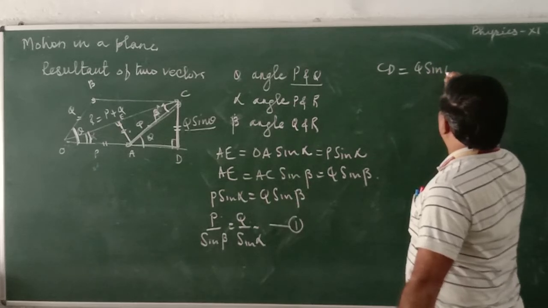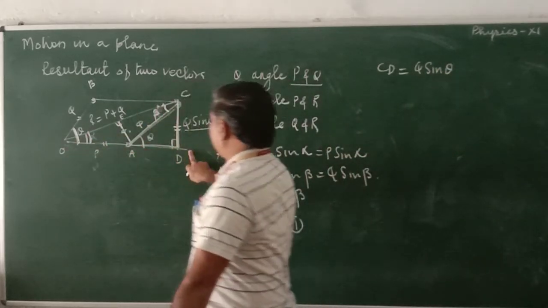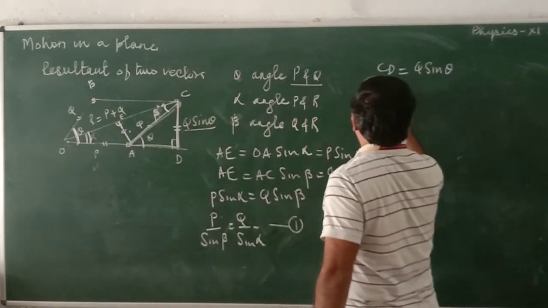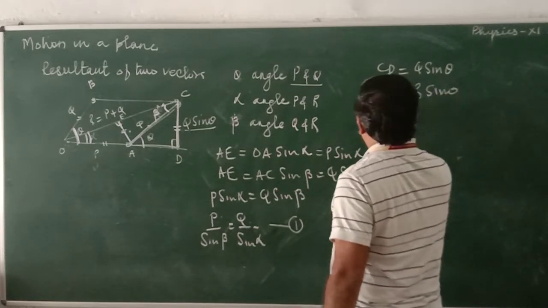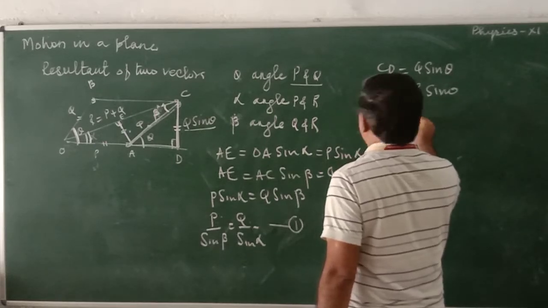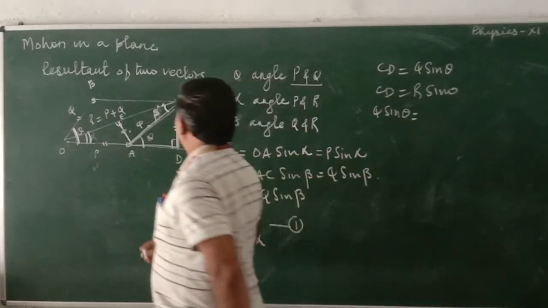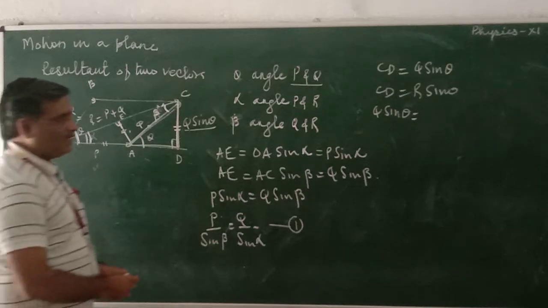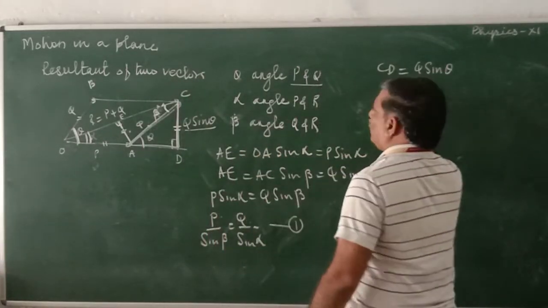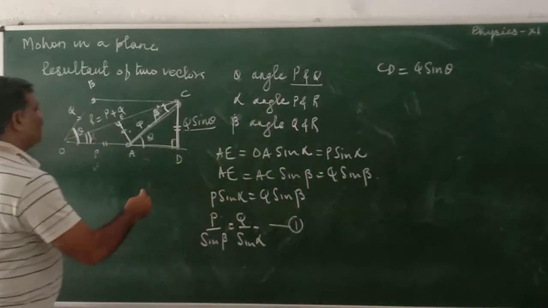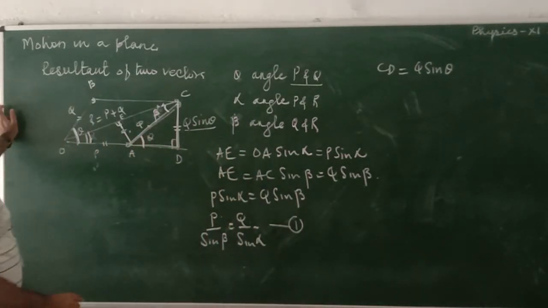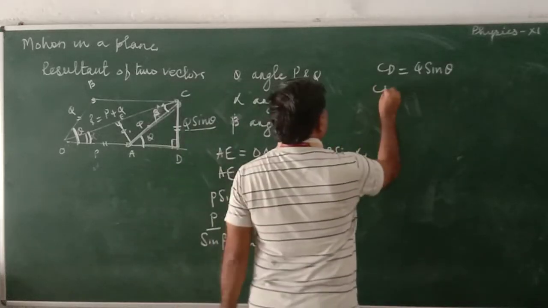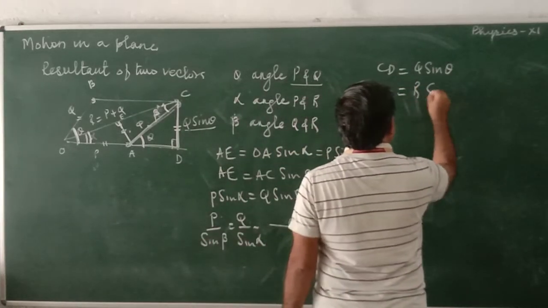From the bigger triangle OCD, this angle is alpha, and CD is equal to R sin alpha.